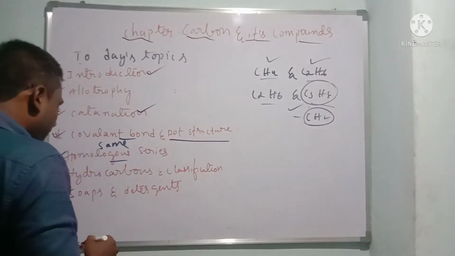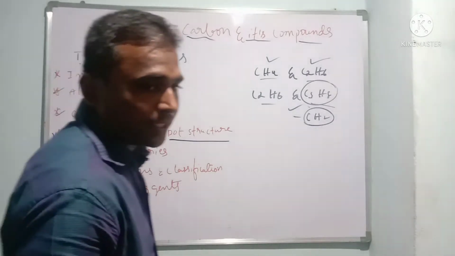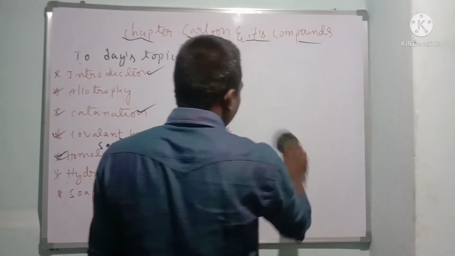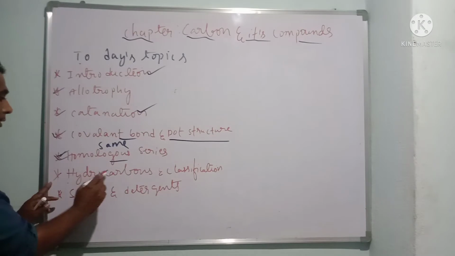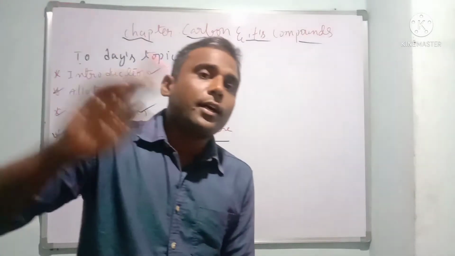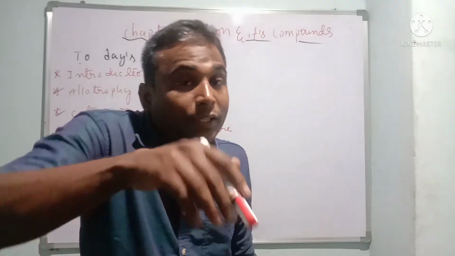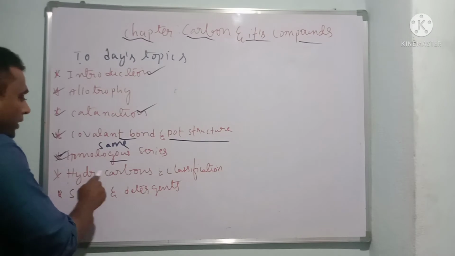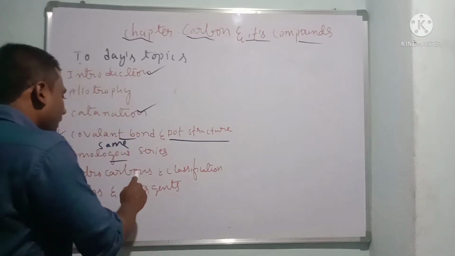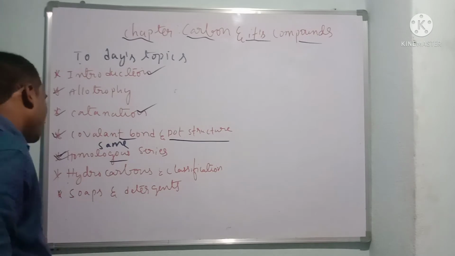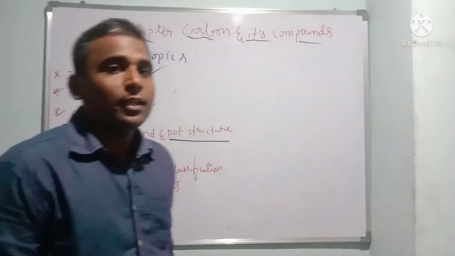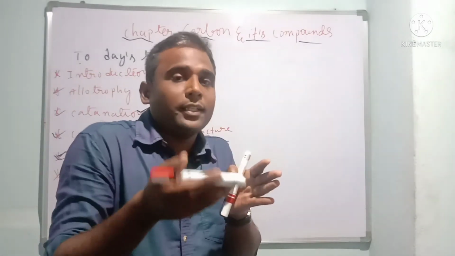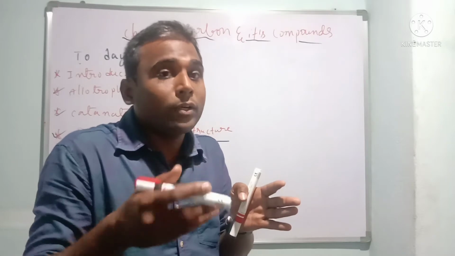Okay, so let us come to hydrocarbons and classification. Dear children, it is very easy to understand. Hydrocarbons, what does it mean? It is there in the name only. The compounds which contain carbon and hydrogen elements are called hydrocarbons. Hydrocarbons are the compounds which contain carbon and hydrogen atoms.